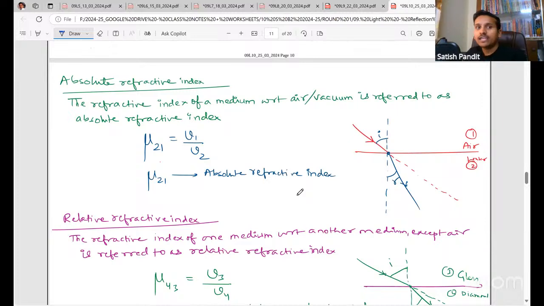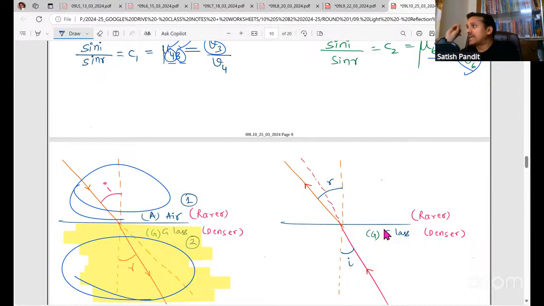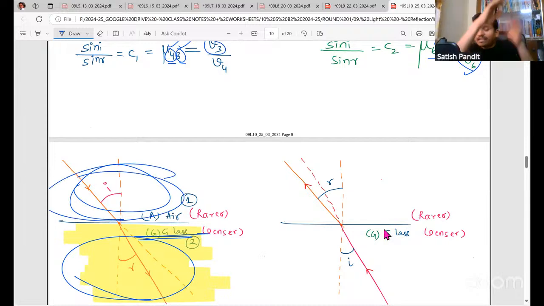Next, there's something called absolute refractive index. When one of the media is air, and we are finding the refractive index with respect to air, then the refractive index of a medium with respect to air is called the absolute refractive index. Absolute means we are going to measure the refractive index of a medium with respect to air only. So here the refractive index of glass will be absolute because light is coming from air.